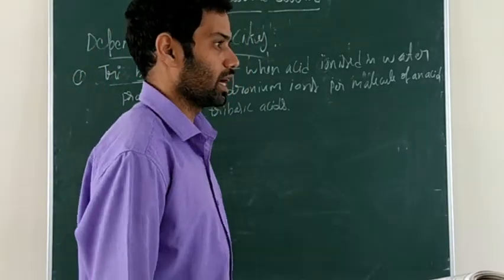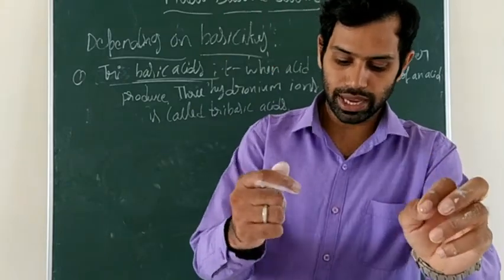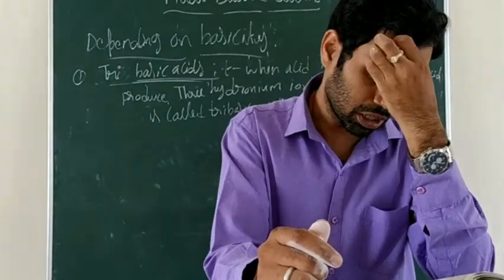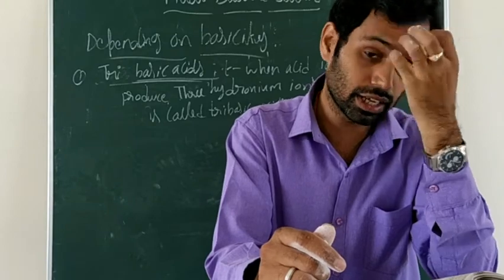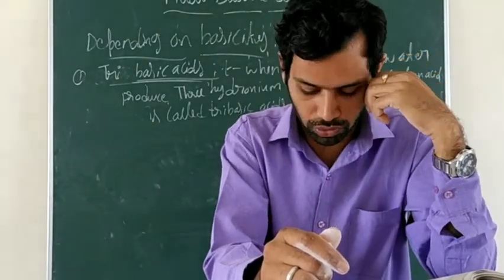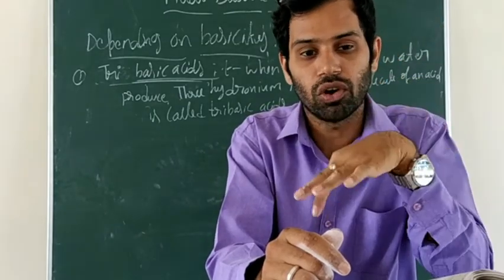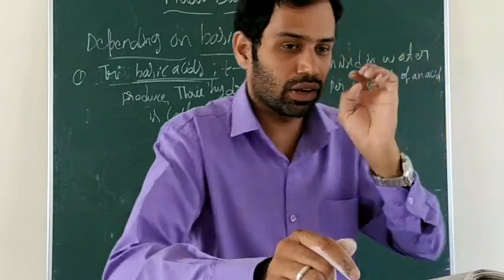Okay. So examples for the tribasic acids are phosphoric acid and citric acid. Phosphoric acid has the formula H3PO4. Now look at that, H3 is there, no?